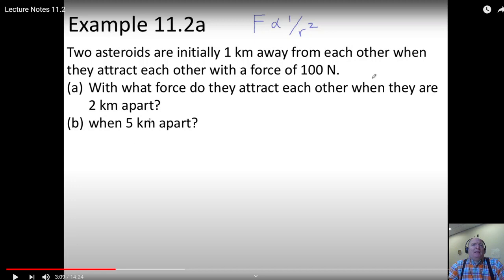So I don't know if the number 2 always drives the point home about things being squared, but I love that there's a part B that jumps to a very different number, right? So more than doubling here is going to cause a more than quadrupling, or one quartering, of the answer. So I love this structure here.